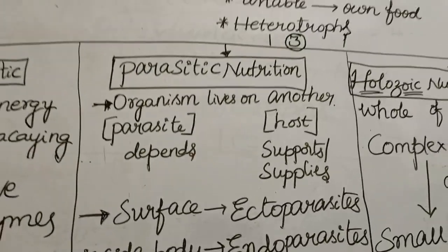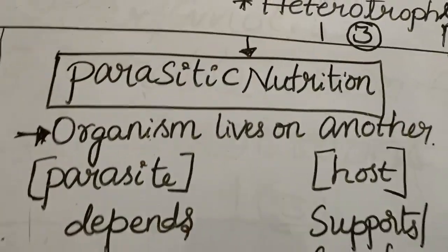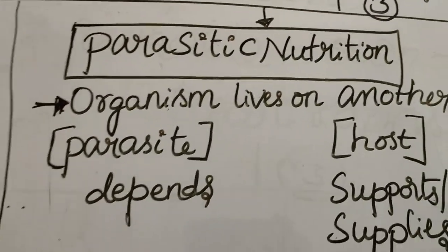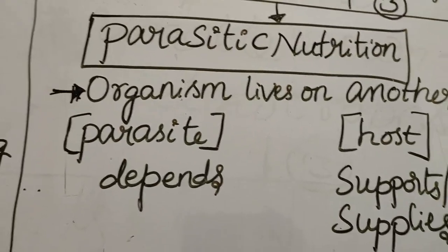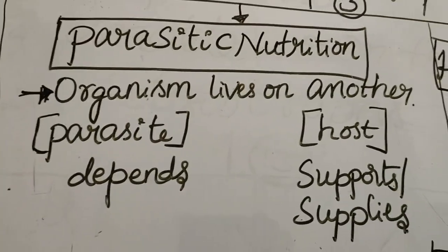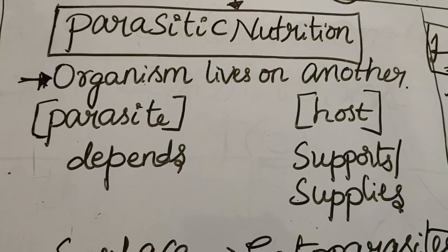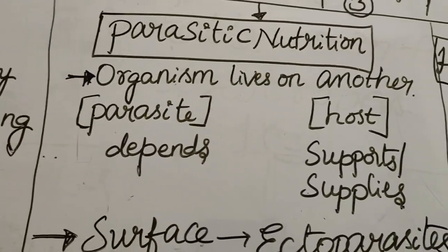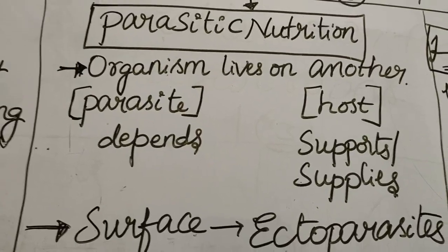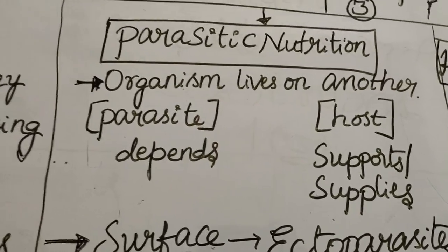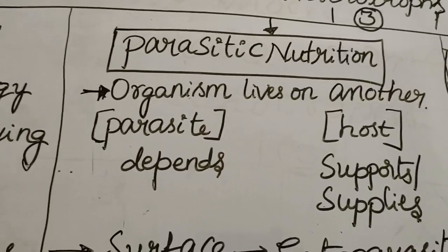Now let us see the next type of heterotrophic nutrition, that is parasitic nutrition. In this mode of nutrition, the organism lives on another organism for food requirements. Once again, see the definition of parasitic nutrition.